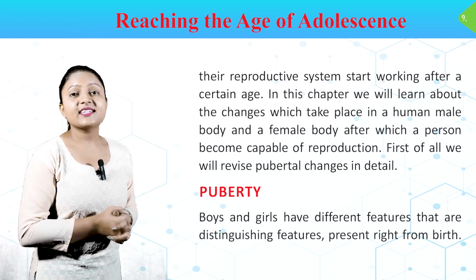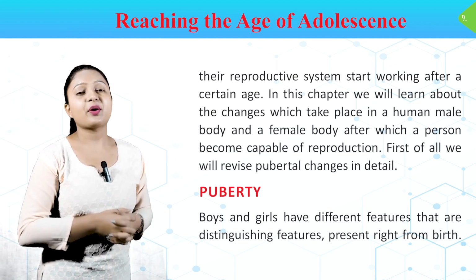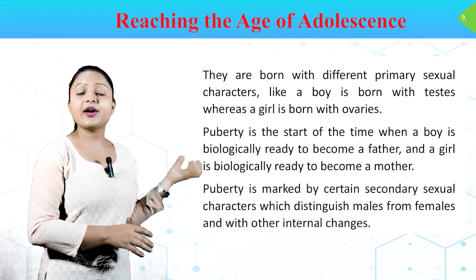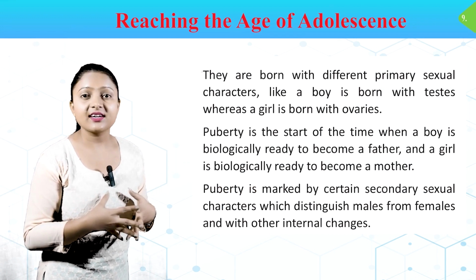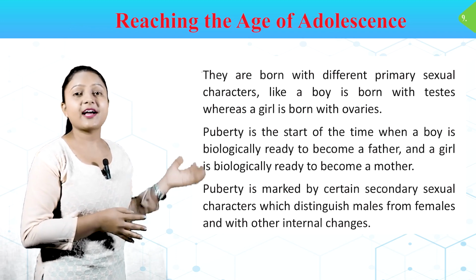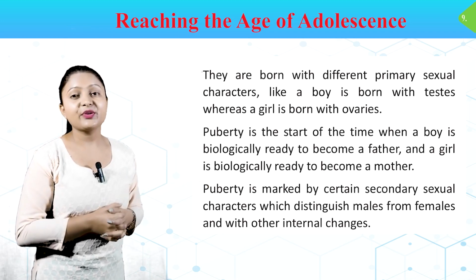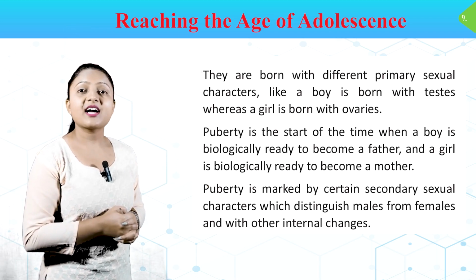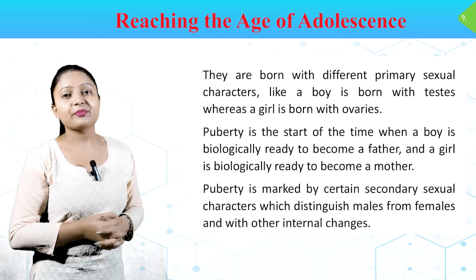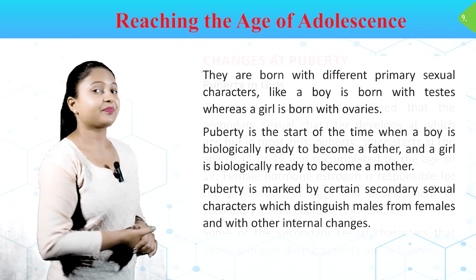Puberty. Boys and girls have different features that are distinguishing feature present right from birth. They are born with different primary sexual characters, like a boy is born with testes whereas a girl is born with ovaries. Puberty is the start of the time when a boy is biologically ready to become a father and a girl is biologically ready to become a mother. Puberty is marked by certain secondary sexual characters which distinguish male from females and with other internal changes.